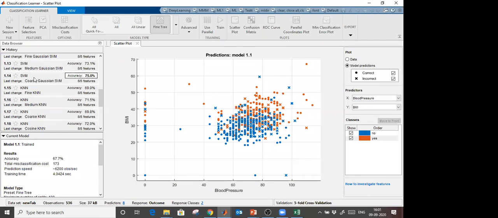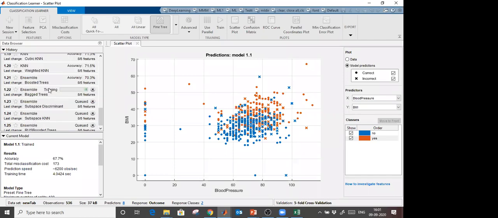And support vector machine is supported here because there are only 2 classes, yes or no. Training is still going on. Now in the ensemble method it is training a forest, multiple trees in this case, so it will take a little time. And in this graph, wherever you see a cross, those are misclassified.